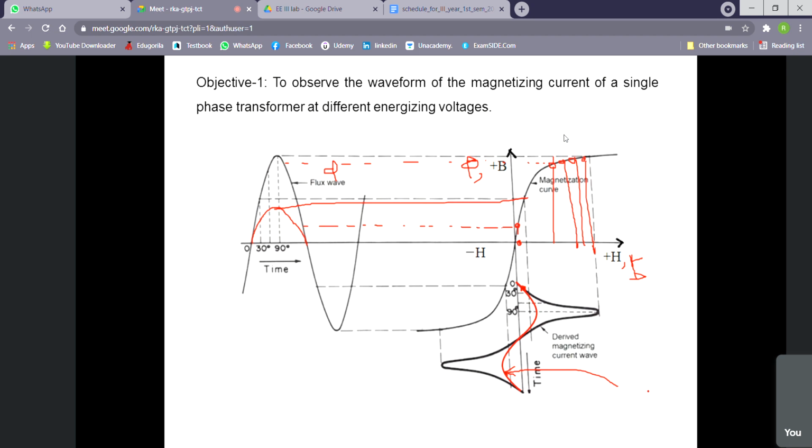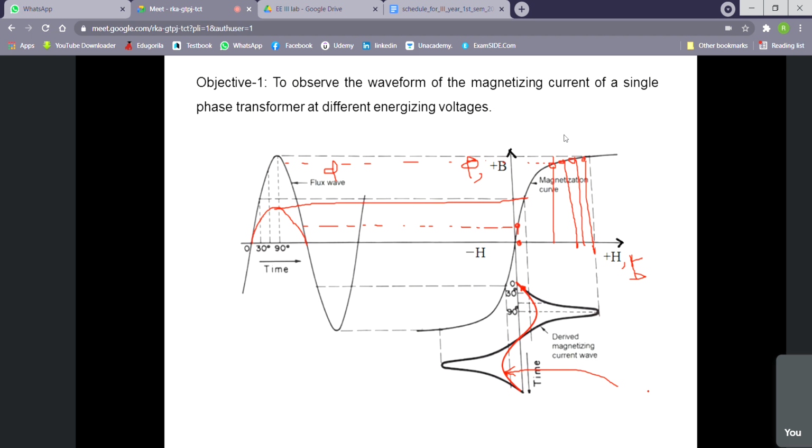So if the voltage is near the rated one, then the current will be peaky in nature, because rated voltage of a transformer means it will create a B near the knee point of the magnetic circuit. So when flux reaches the maximum value, the current will be in the saturation zone.